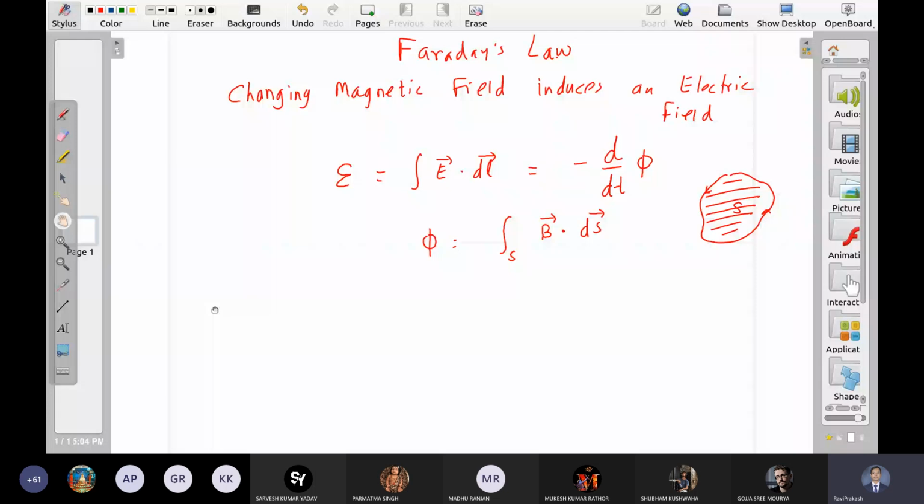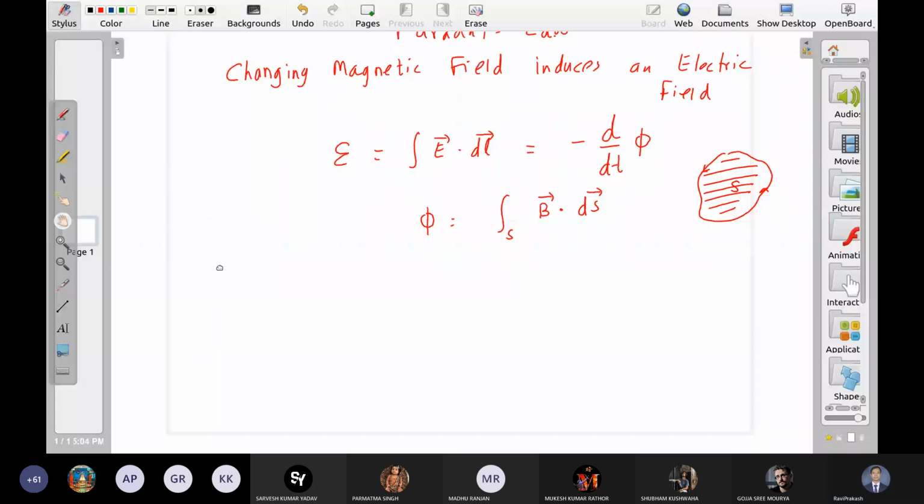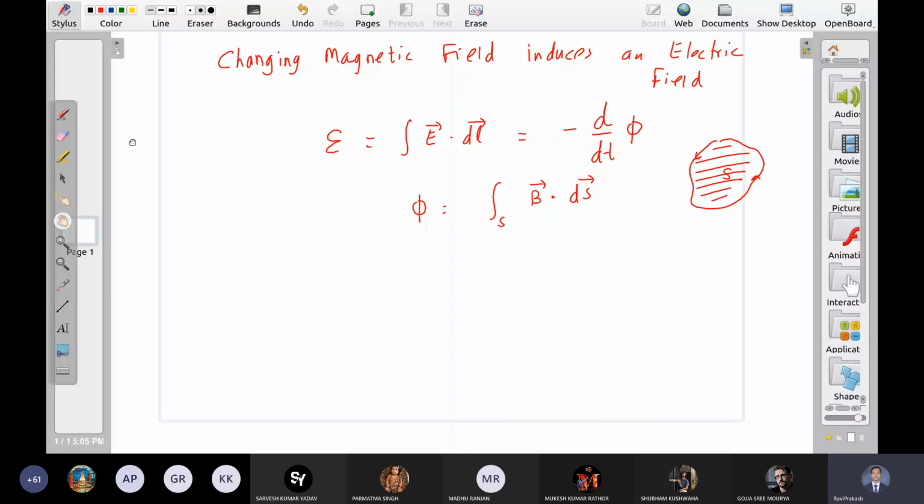But when we try to find a differential version of this, we face this problem. So what is the right hand side? d/dt of integral B dot ds, right? And then we were thinking whether we can take this integral inside or not. So obviously we cannot take it inside without any reason. If B is constant or there is no factor of t inside, then we can, but in general we cannot interchange the operators.